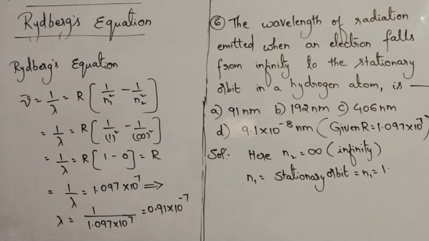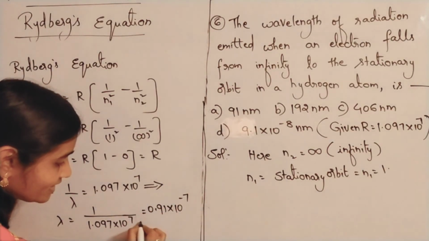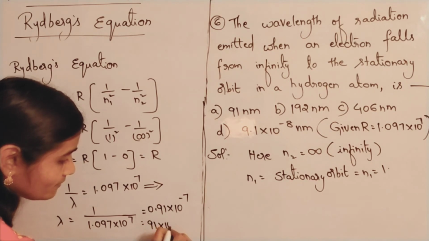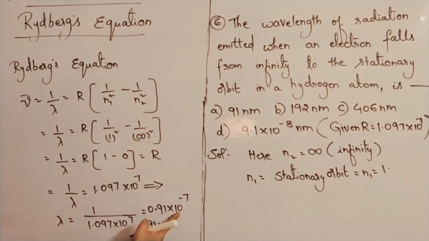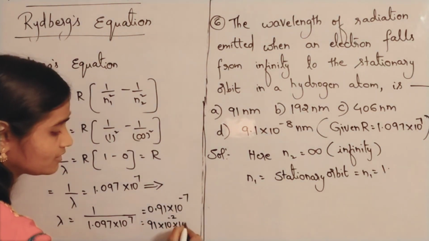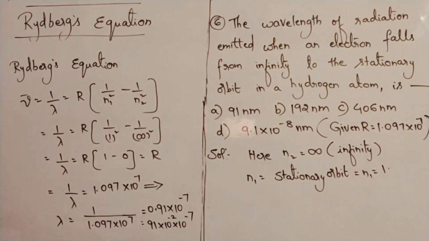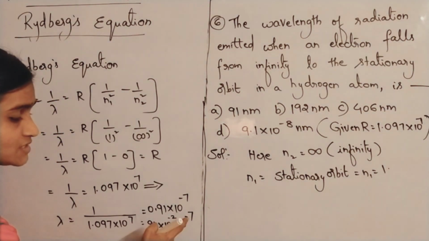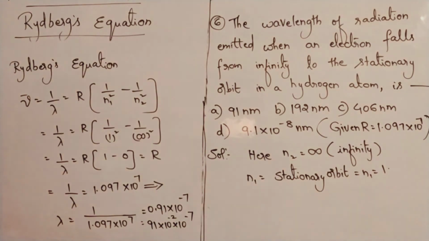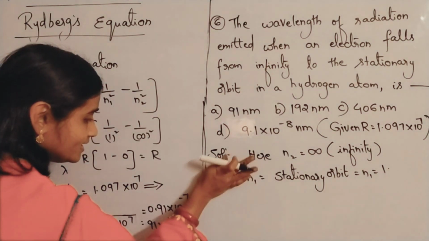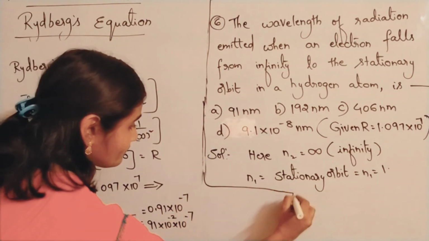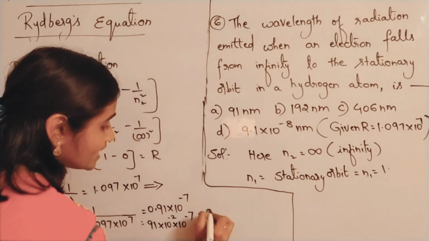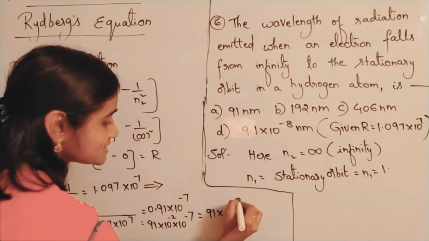This can be written as: 0.91 can be written as 91 into 10 power minus 2, and the 10 power minus 7 as it is. So 91 into 10 power minus 2 into 10 power minus 7 gives 91 into 10 power minus 9.